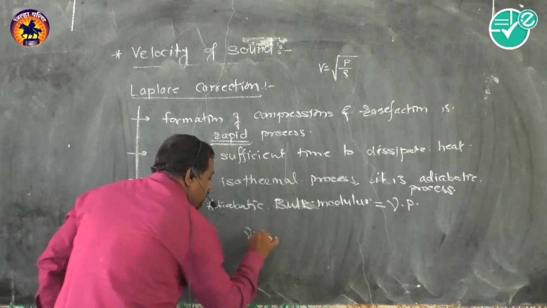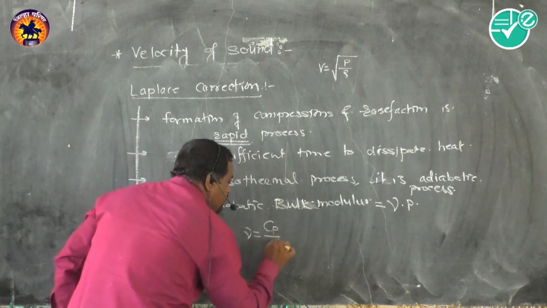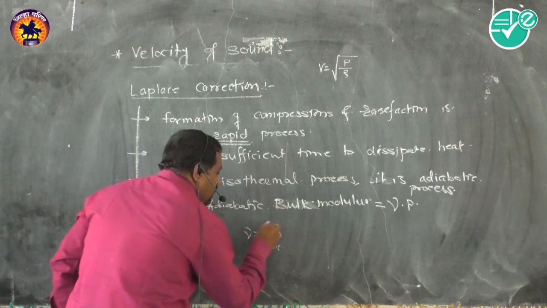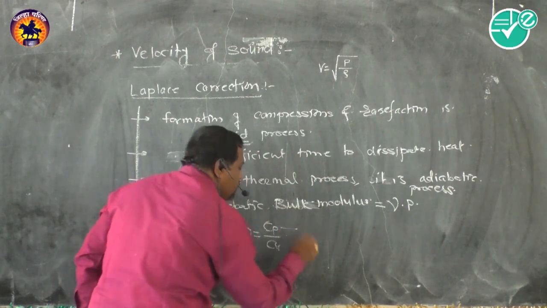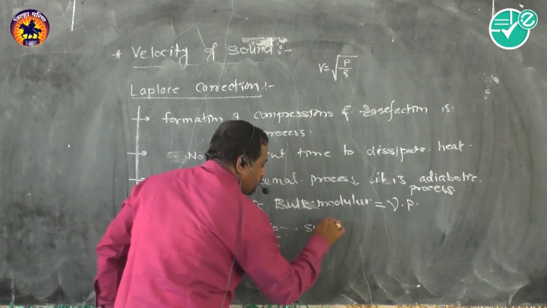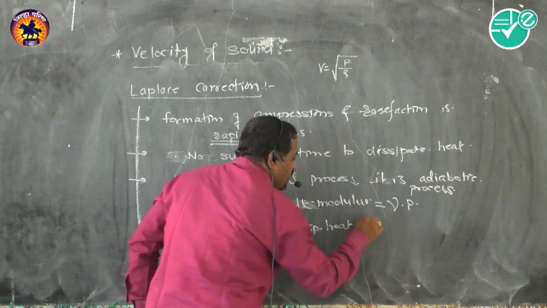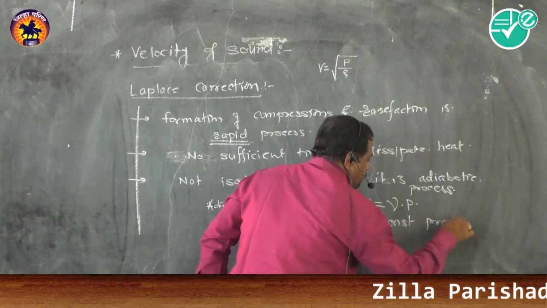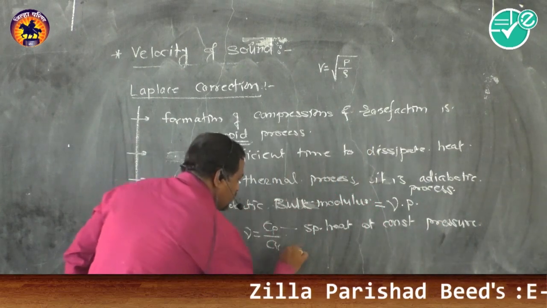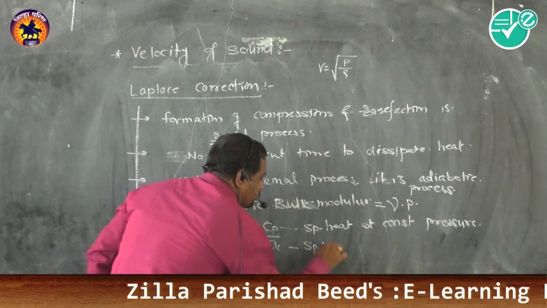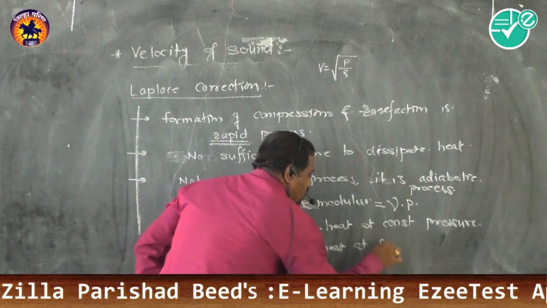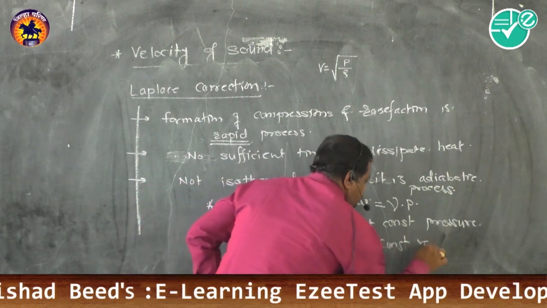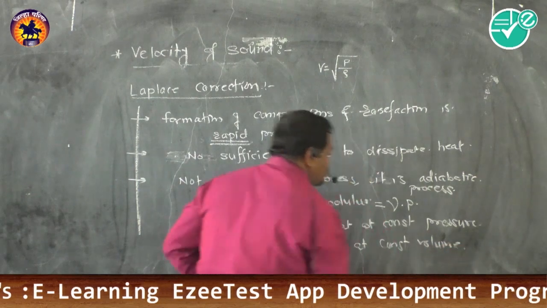Gamma is the ratio of Cp divided by Cv. What is Cp? It is the specific heat at constant pressure. What is Cv? Cv is the specific heat at constant volume.